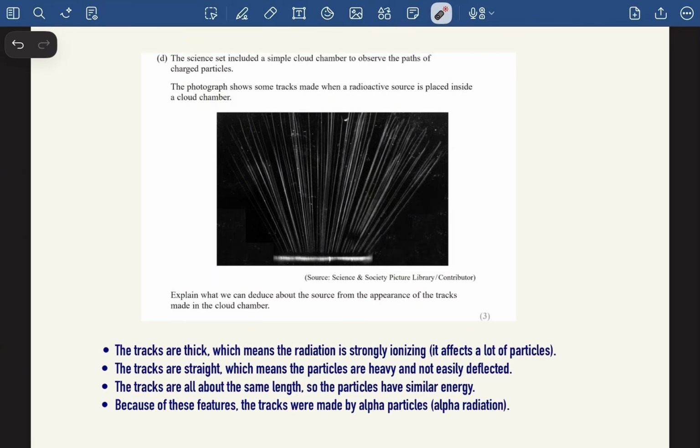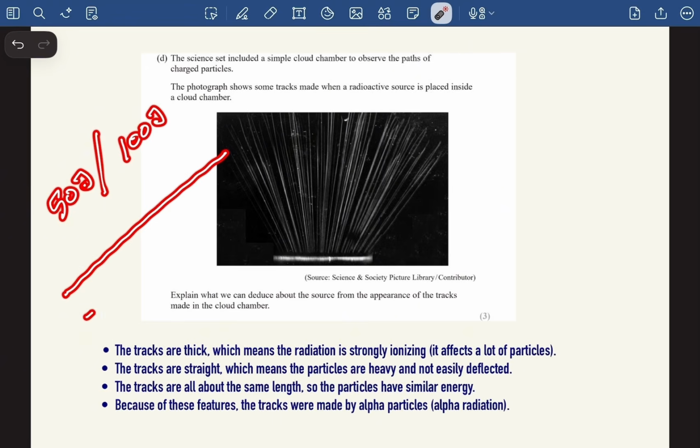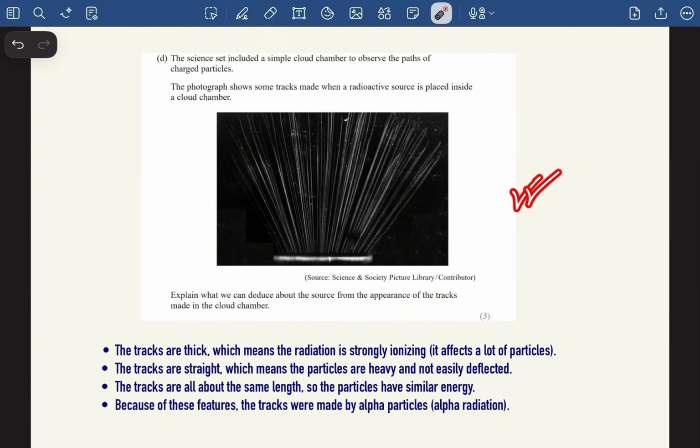If all the tracks are about the same length, that basically means that the particles have similar energy. Now let's say a particle with kinetic energy of 50 joule is moving. If it's an alpha particle, it will ionize a lot, so its length will be like this. Now the same alpha particle with an energy of 100 joule will travel a little more. Why? Because it has more energy, it will be able to penetrate more. This was basically the question we were talking about, so you can actually look at this question.